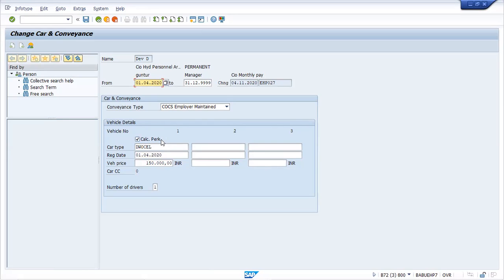Sir, for which purpose do we have to check this? So this is for the perquisite calculation. Because these are the benefits provided to the employee by the organization. The employees do not have to pay anything for it, but it will be considered for their tax calculation. In their Form 16, they will see that this is the PERC amount, the benefit they have got. So that is the idea.